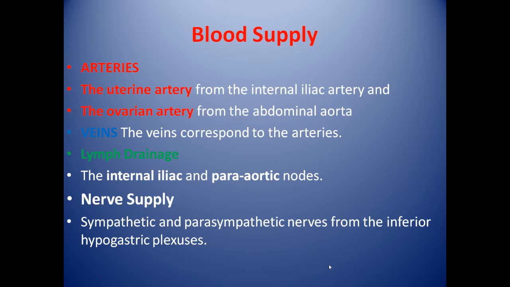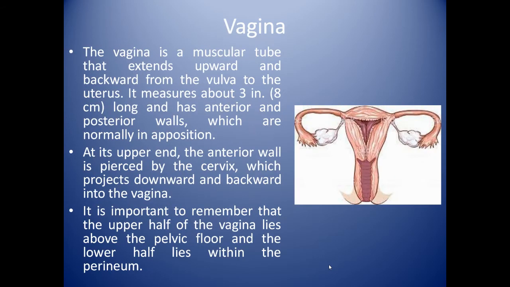Blood supply arteries will be the uterine artery, which comes from the internal iliac artery, and the ovarian artery, which comes from the abdominal aorta. Veins correspond to the arteries, and lymph drainage will be into the internal iliac and para-aortic nodes. And nerve supply will be by the sympathetic and parasympathetic nerves from the inferior hypogastric plexus.